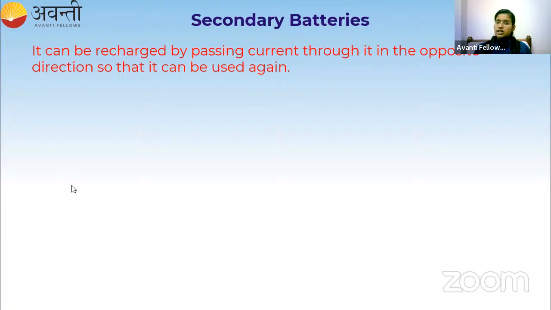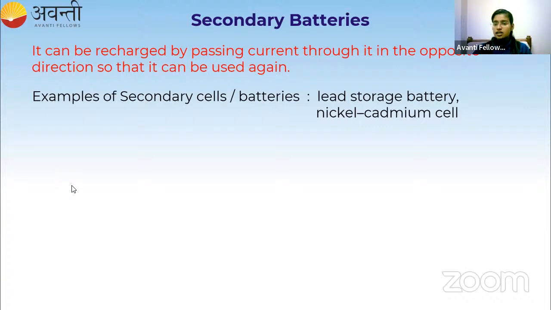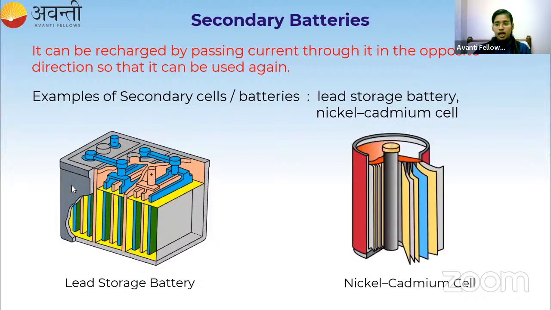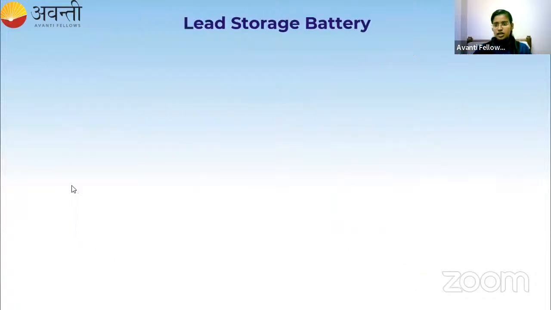So the definition is it can be recharged by passing current through it in the opposite direction so that it can be used again. So what are the examples of secondary batteries? Examples are lead storage battery and nickel cadmium cell. This is the picture of lead storage battery and this is the picture of nickel cadmium cell. Now let us discuss the lead storage battery.